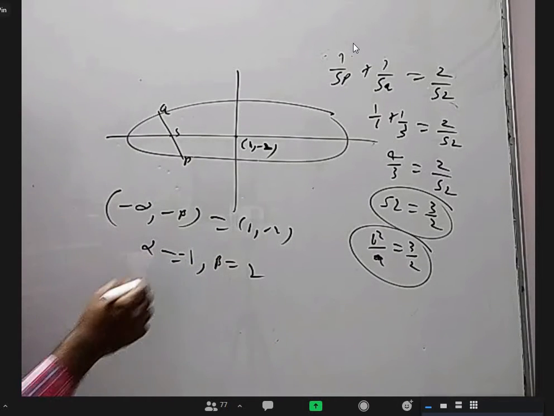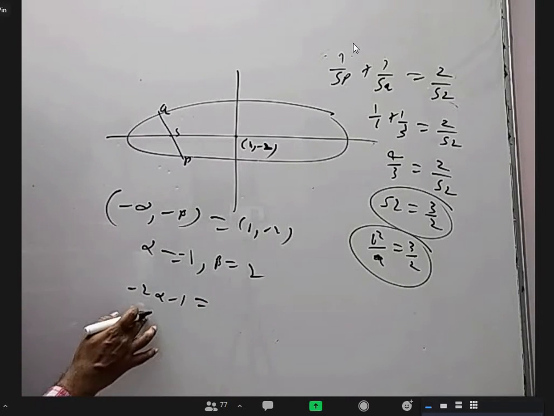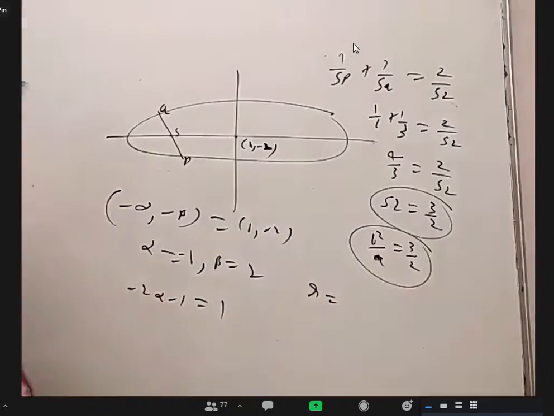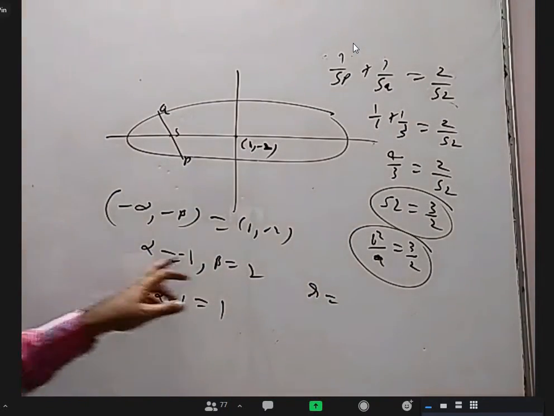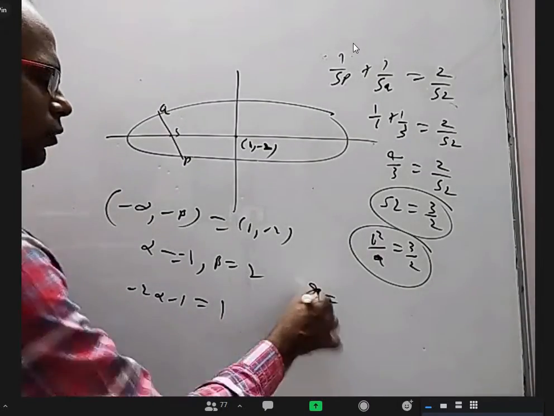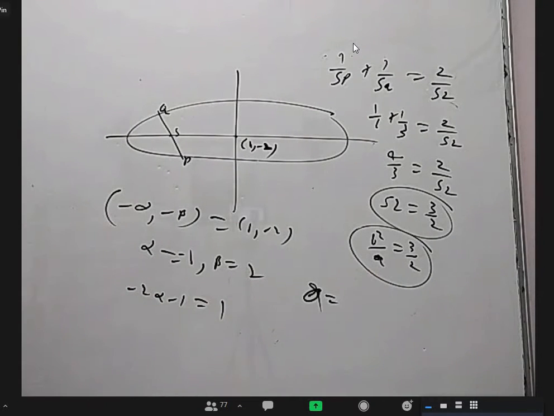Now, if you want, you can find the constant of that. Minus 2 alpha, minus 1 is the constant of the circle. That will become 1. Now, radius, you find it, you will get a value. So once you know alpha and beta, you know the auxiliary circle, you know the radius, from that you will get the A value. Once you know A, substitute, you will get B. You know the center, you know the length of major axis and minor axis. I think now we can attempt all the ones. Is it okay? Yes, sir.